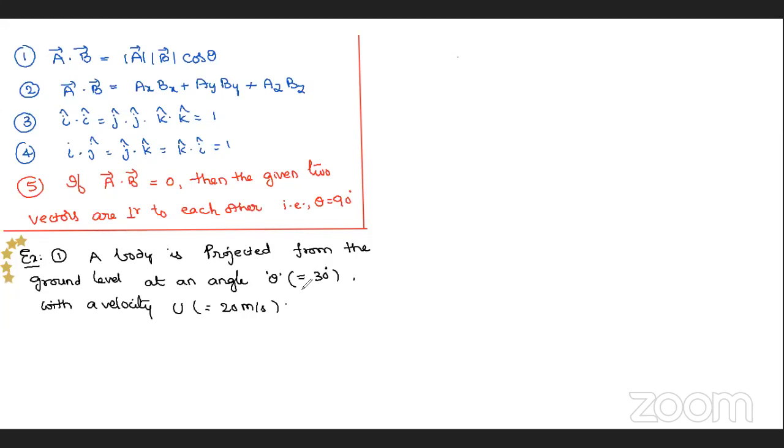And then here I am asking, find the time taken for the velocity to become perpendicular to the initial velocity.